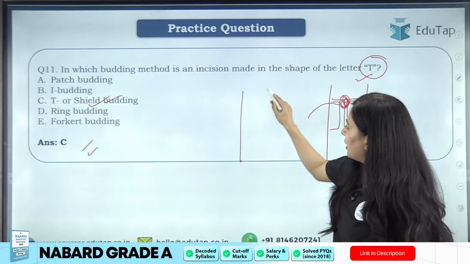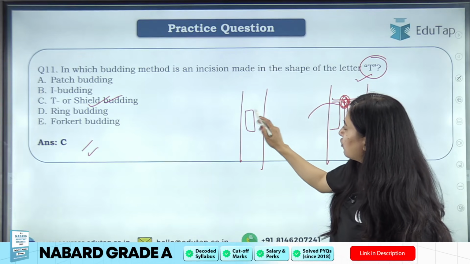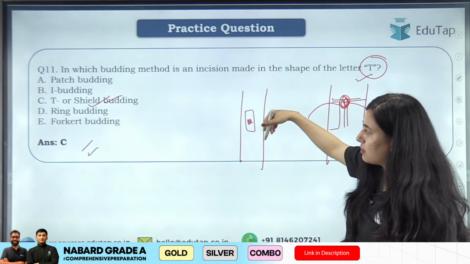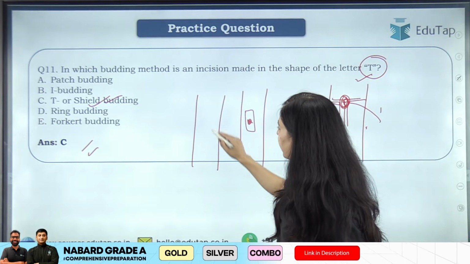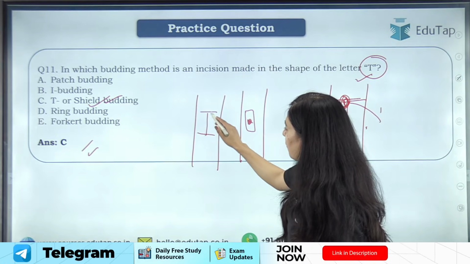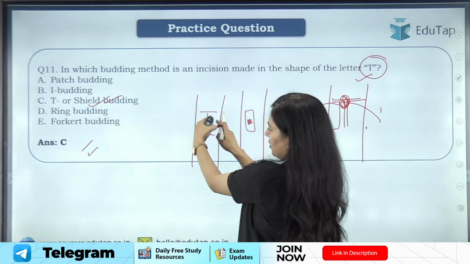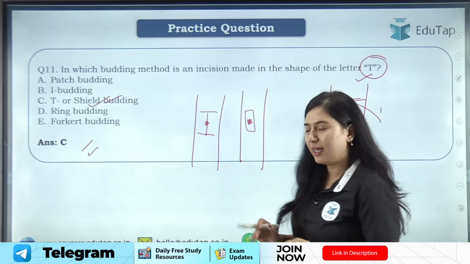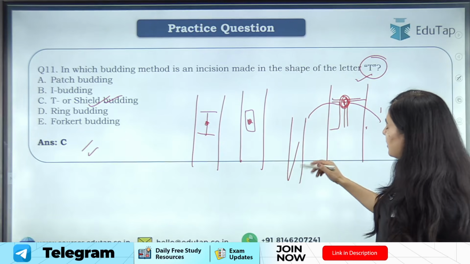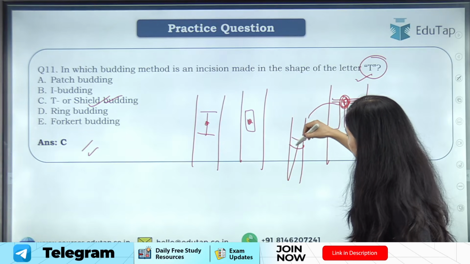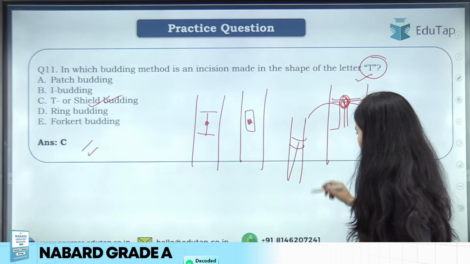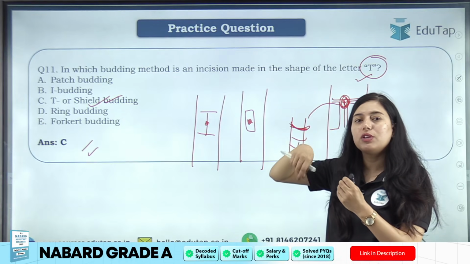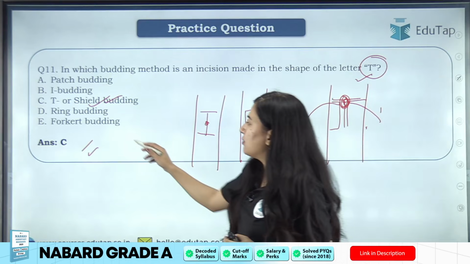What happens in patch budding? So students, we remove a patch from the bark and then insert a bud and tie it. This is patch budding. In case of eye budding, the insertion is made in the form of an eye. Now it will open like a door. In between you place the bud and close it. Clear? And in case of ring budding, this is a stem. You remove the bark in circular form. Then there is forked budding.